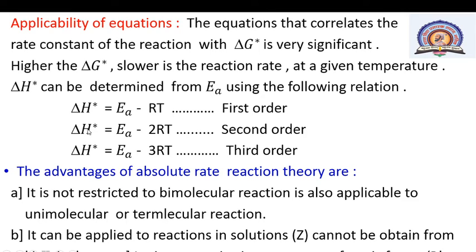Similarly, delta H star is equal to Ea minus 2RT for second order. Then delta H star is equal to Ea minus 3RT for third order.